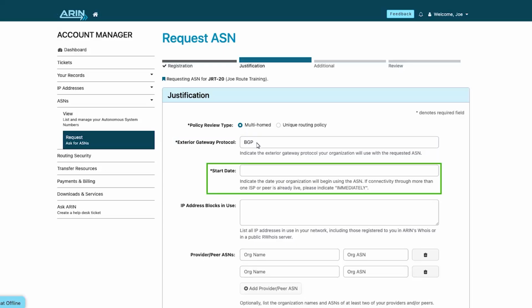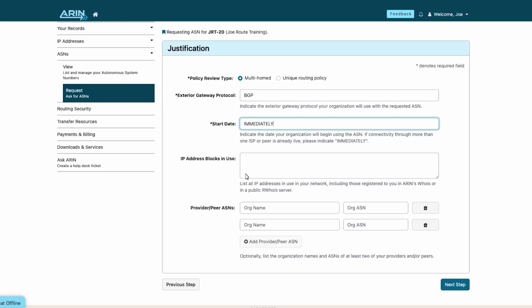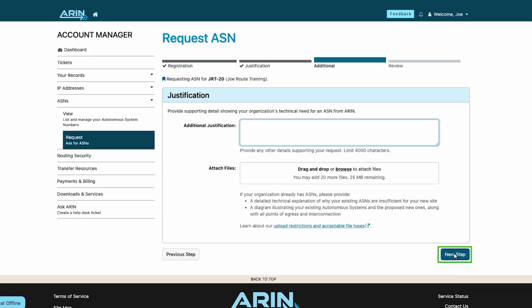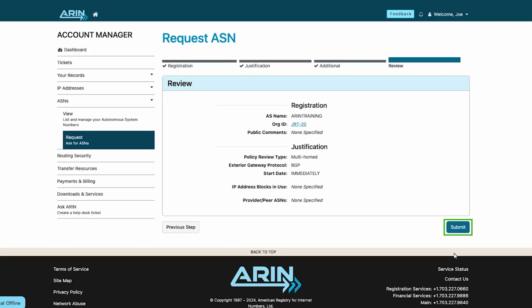Next, note when the organization will begin using the ASN. If connectivity is already live, indicate immediately. Complete the remaining justification details if applicable and select Next Step. Provide any additional information you think ARIN might need in reviewing your request and then select Next Step. Review the information you have provided and select Submit.